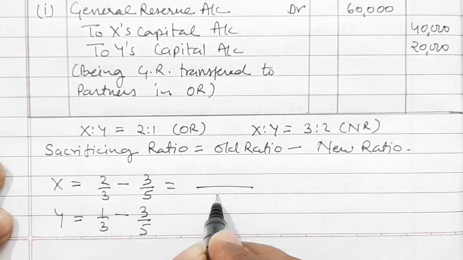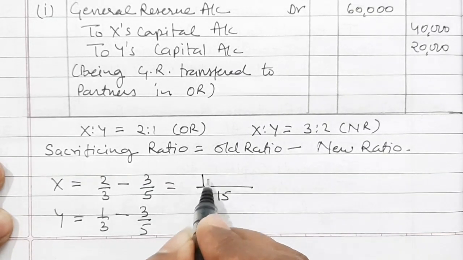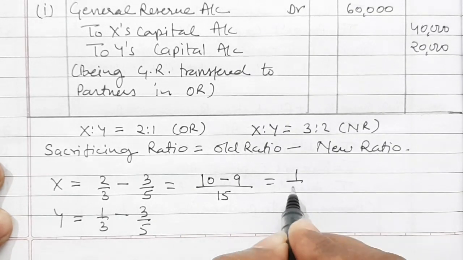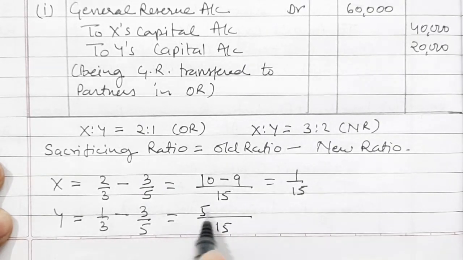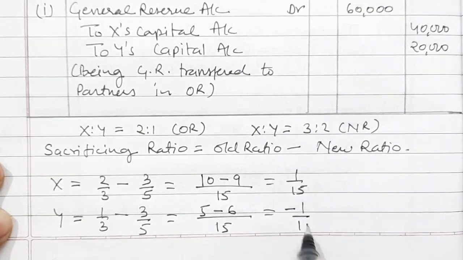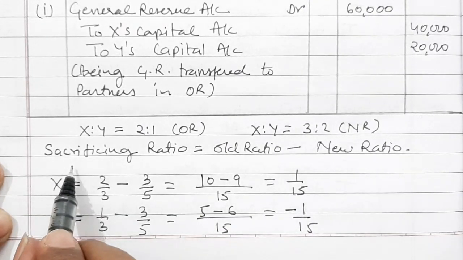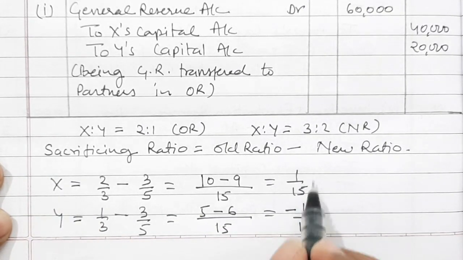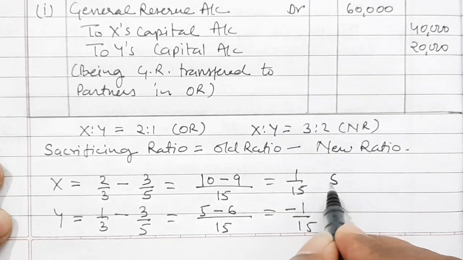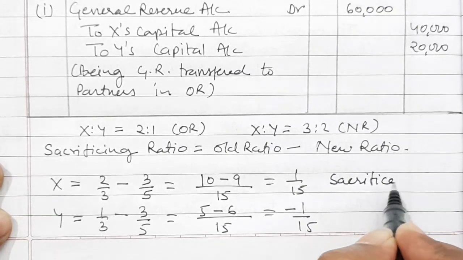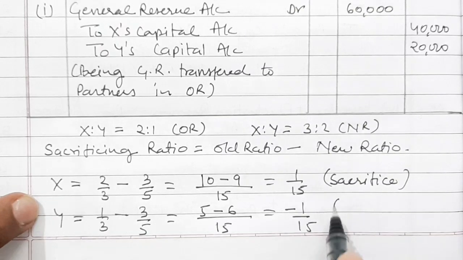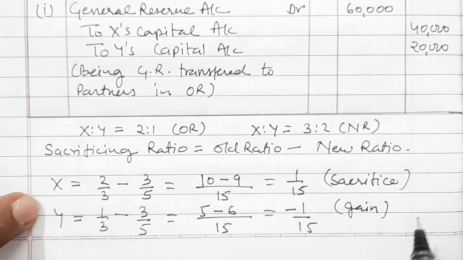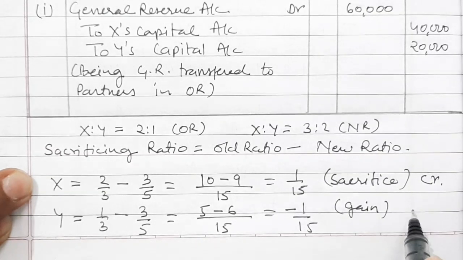So when we take LCM here, it is 15, and in the numerator it will be 10 minus 9, that is equal to 1 by 15. And for Y, LCM is 15 and 5 minus 6, that is equal to minus 1 by 15. So because we are calculating sacrificing ratio and the answer is positive, so it is sacrificing. X is sacrificing, whereas Y's answer is in negative, so he is gaining. So X capital account will be credited and Y's capital account will be debited.